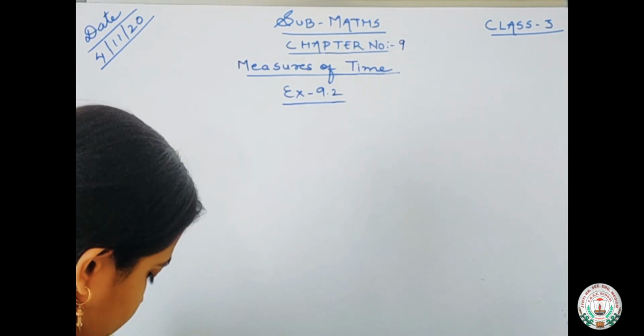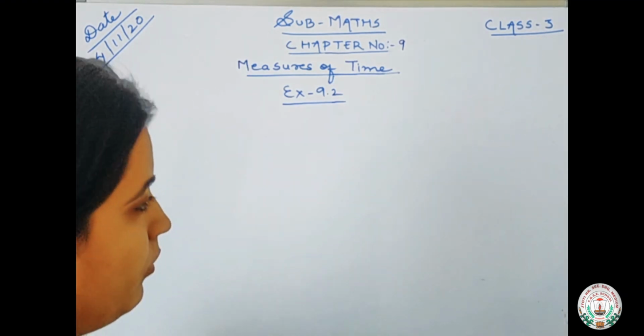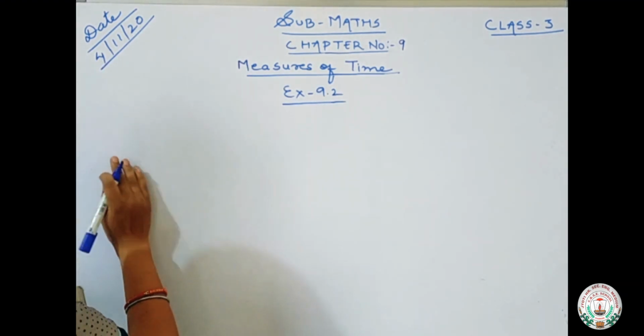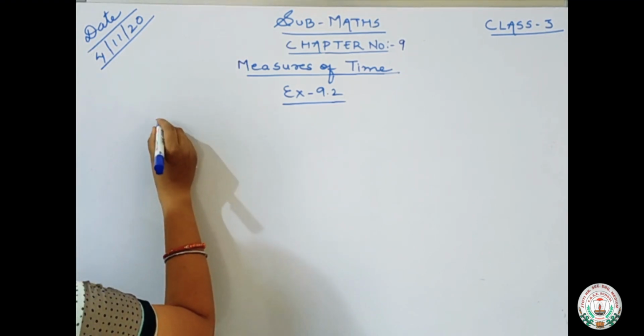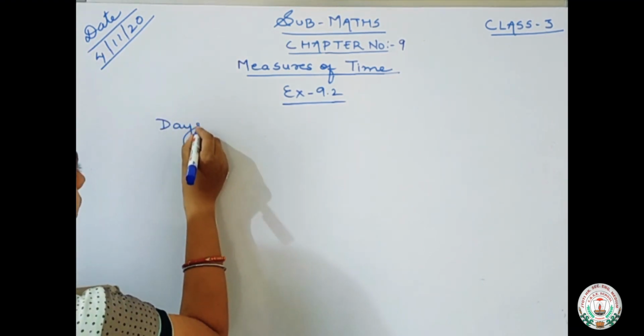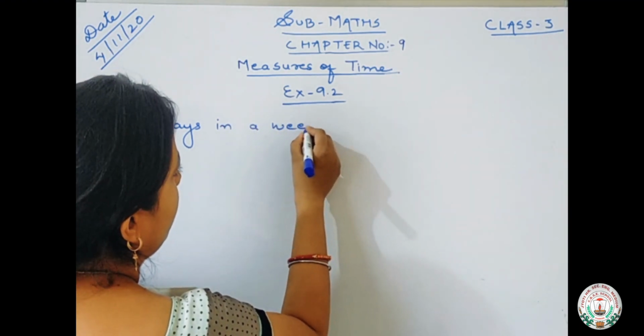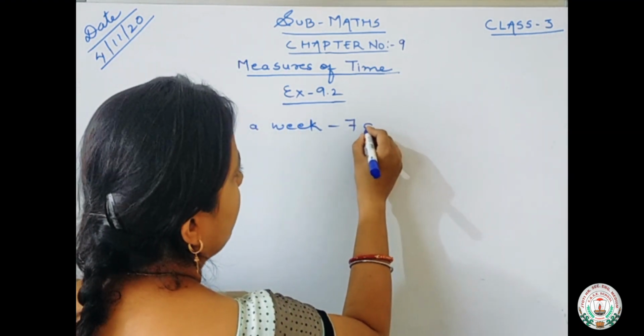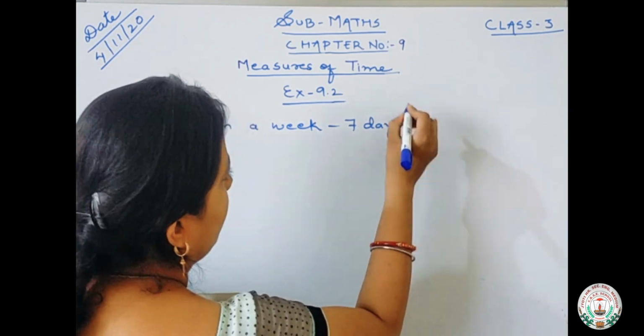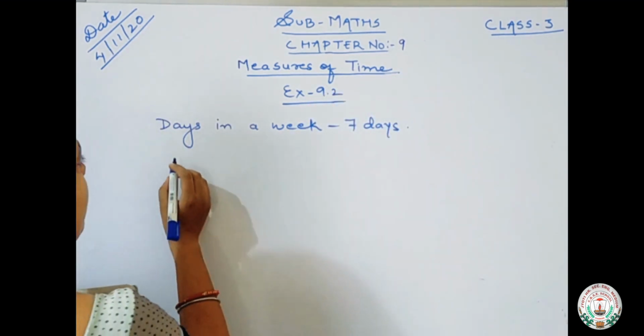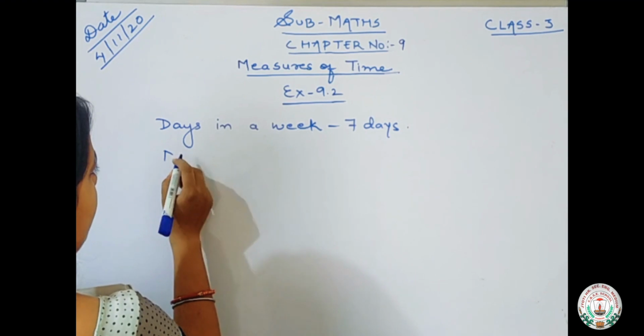Before starting the exercise, you all know about days in a week. How many days are there in a week? There are 7 days in a week. You all know the names of the days: Monday, Tuesday, Wednesday, Thursday, Friday, Saturday and Sunday.